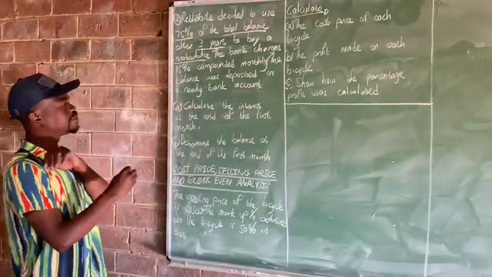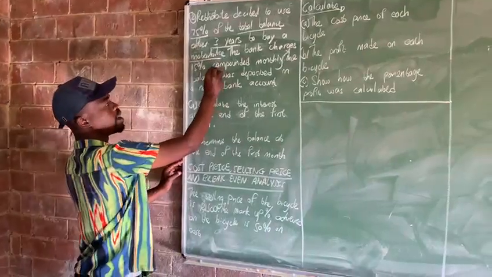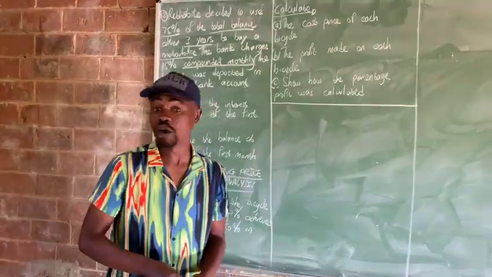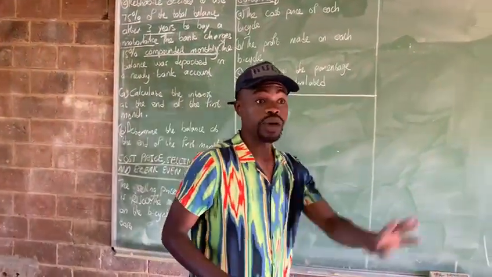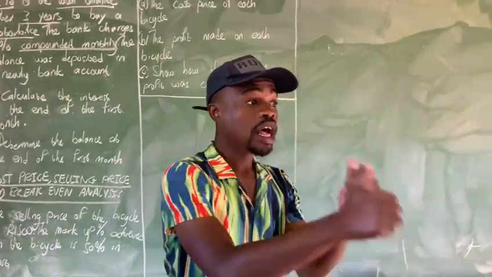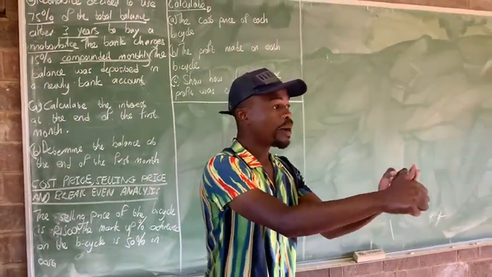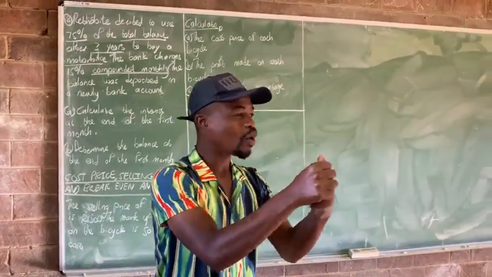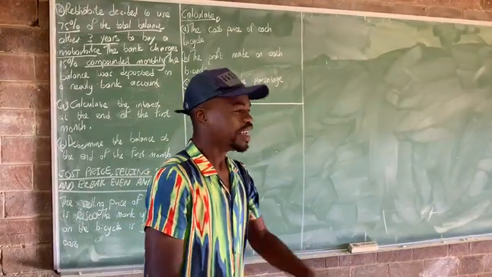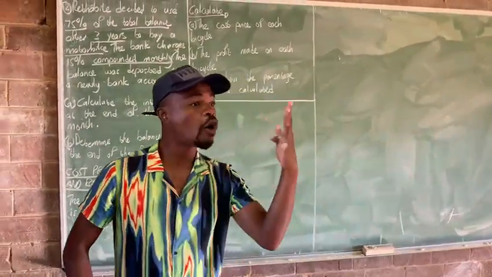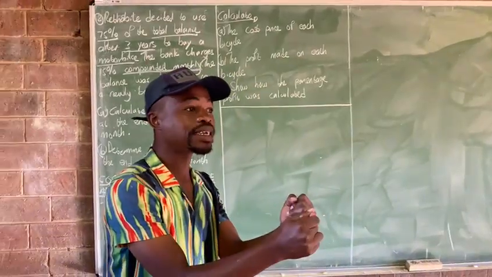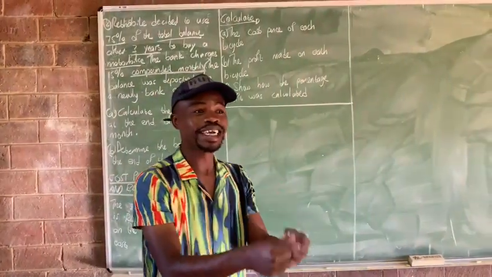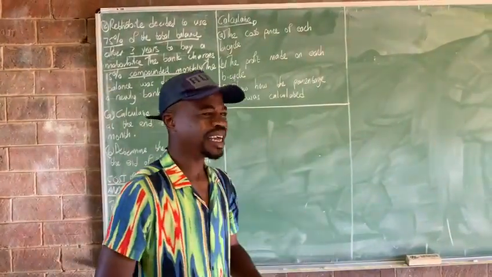So now, what do I know? Remember, compounded monthly. Remember on part 1, what did I say? I said we have 4 methods, which is compounded annually, compounded monthly, compounded half yearly, and compounded quarterly. Are we clear? Yes. Let's go again. How many methods do we have? 4 methods. Compounded monthly, half yearly, quarterly, and annually. Are we clear, guys?